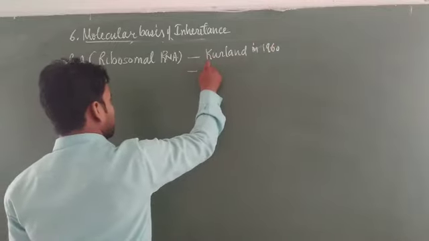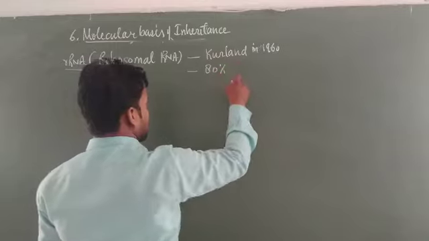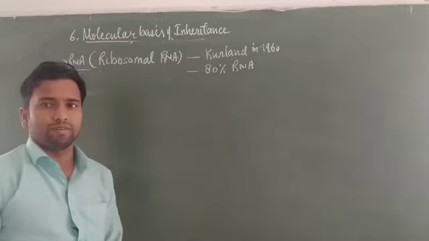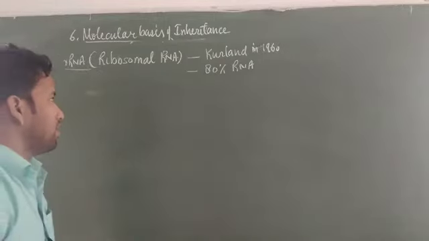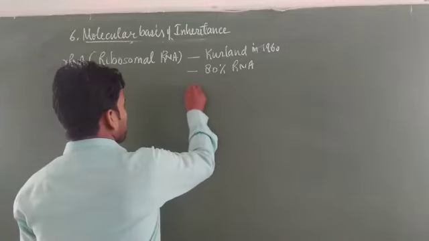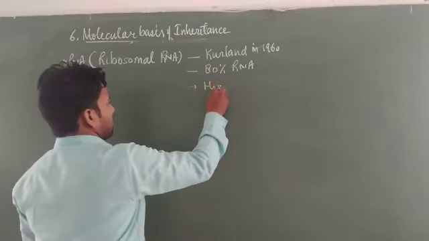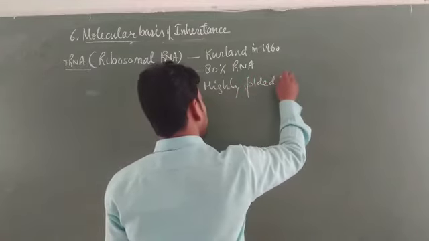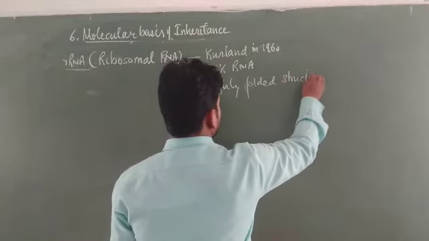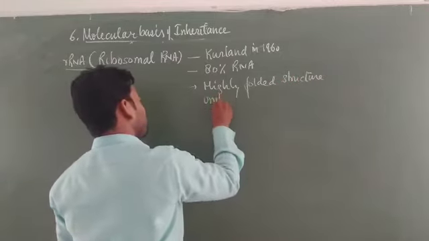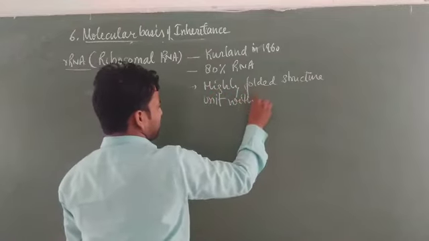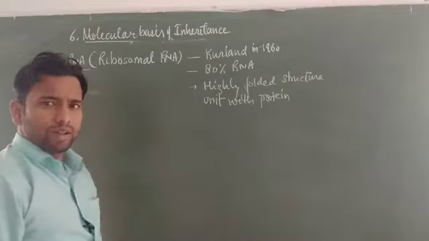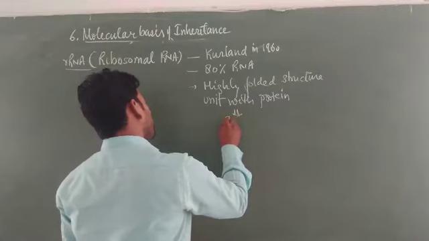It accounts for 80% of the total cellular RNA. It constitutes 80% of the total RNA. You know how many percent are tRNA as well as mRNA, that was discussed earlier. Ribosomal RNA is highly folded. Sometimes it may be double stranded, it may be single, a highly folded structure that unites with protein to form the ribosome.